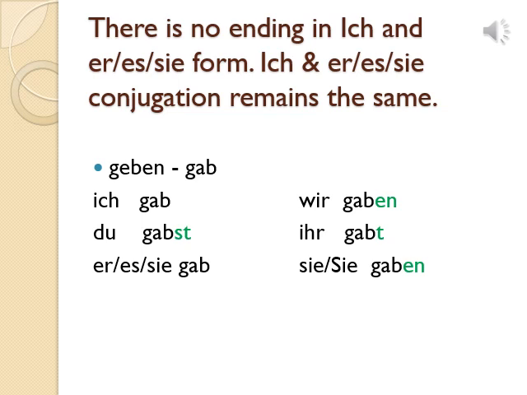As given here, only n is not enough. In case of the Präteritum form of irregular verbs, you have to add en. So it is wir gaben, sie gaben, ihr gabt. For ihr you have to add t. So just keep in mind ich and er/sie/es form remains the same. For du st is added, for wir and sie en is added, and for ihr t is added. But still, apart from this, there is also a specific case in case of unregelmäßige Verben. So let's understand about the same.